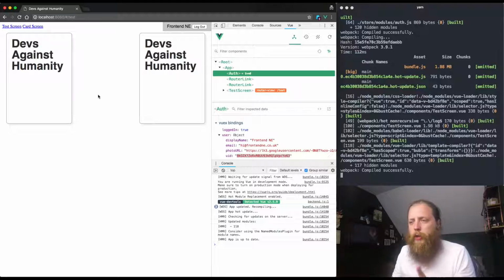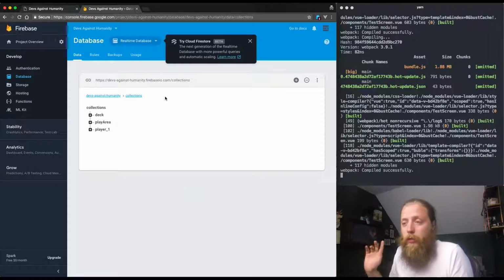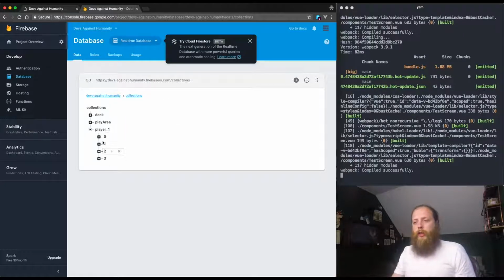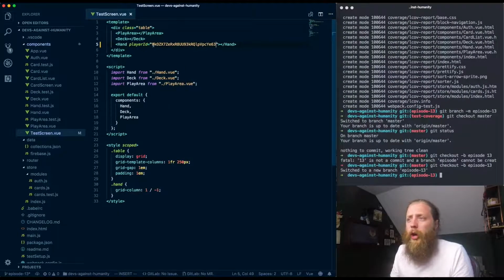So if I very quickly log into Firebase, ba-boom. Now, as you can see, we've got the deck, we've got the player, and we've got player_1, which has all these cards in. And what we want really, instead of player_1, we want player_ and the user ID.